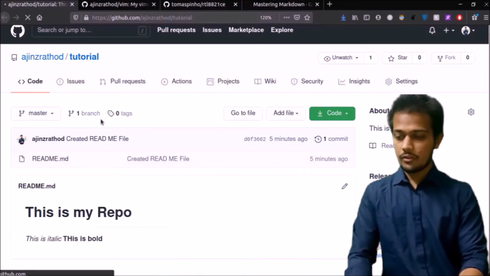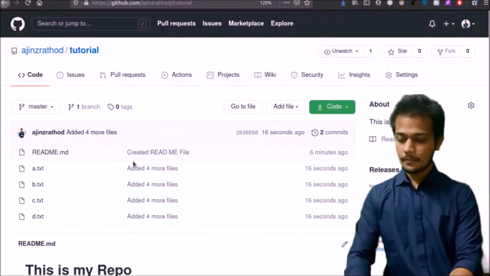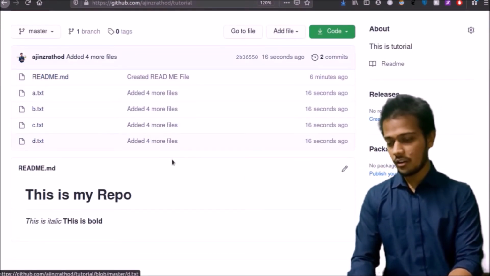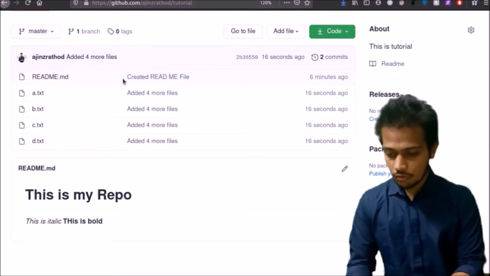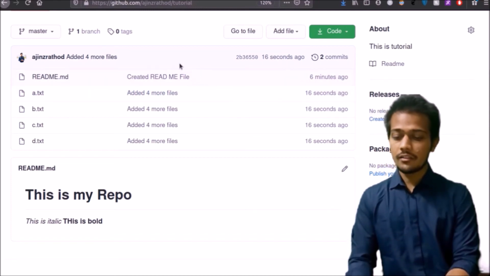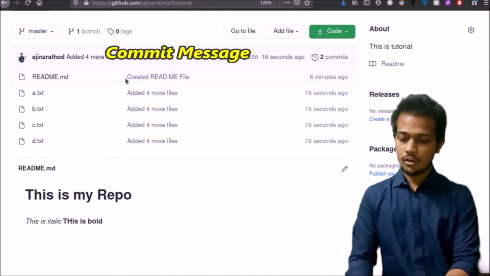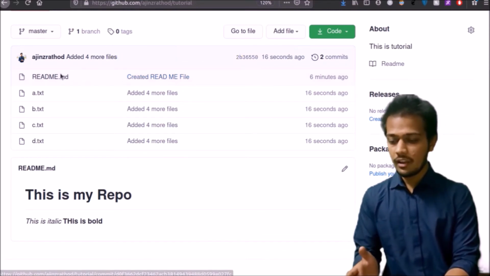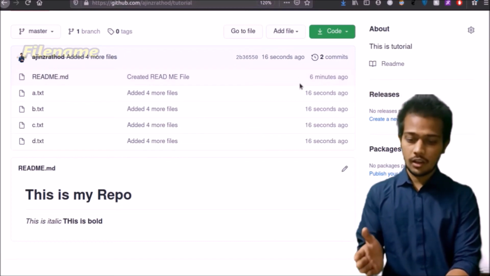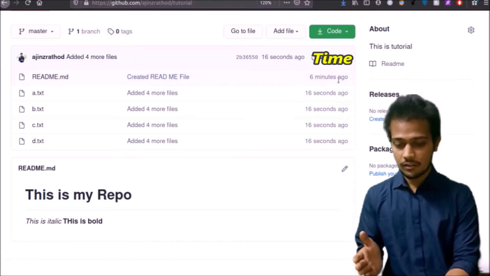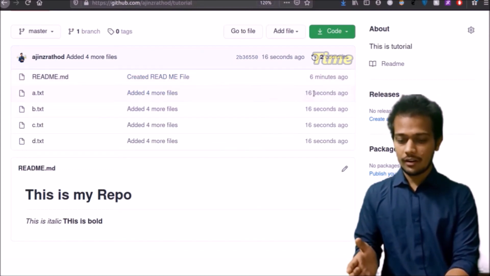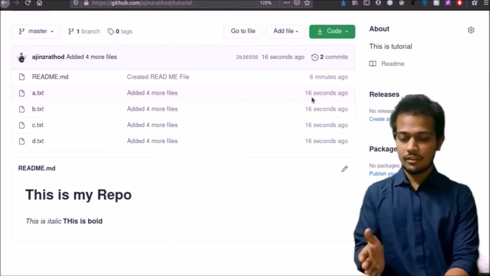Okay, so then we will refresh over here and it shows that we have created a.txt, b.txt, c.txt and d.txt. What you see over here is the created readme files commit, and here you will see that it added four more files. This is the commit message that you have provided. The commit message we provided will be written over here, and all the file names will be uploaded over here, along with the time when you created the commit. This commit was created 6 minutes ago, and these files were added 16 seconds ago.